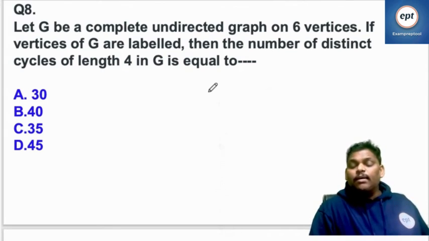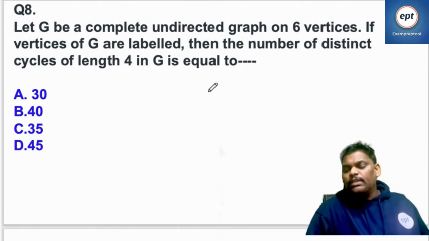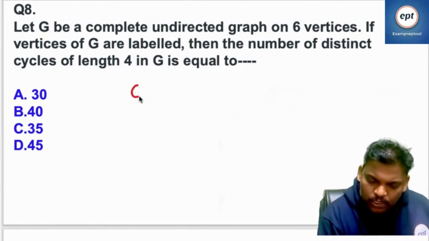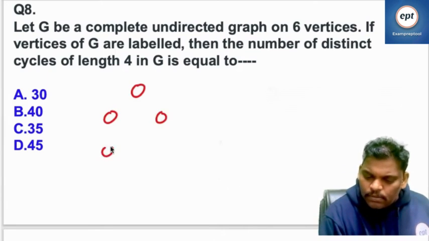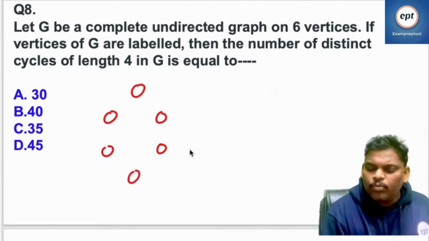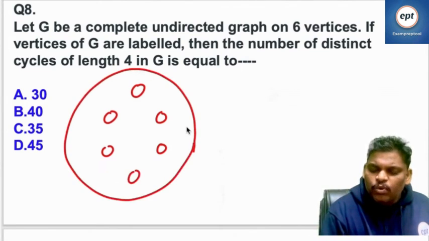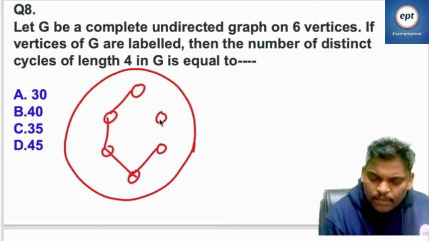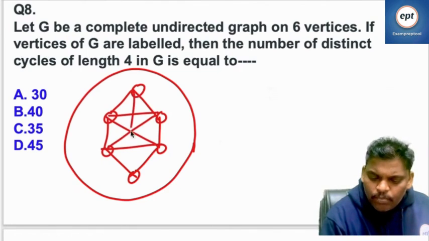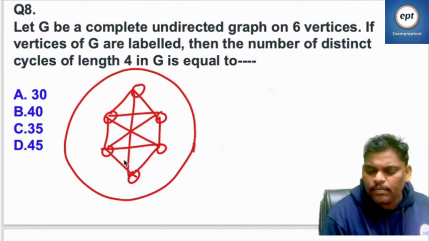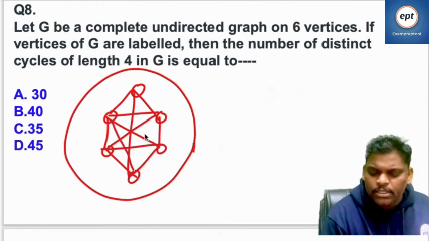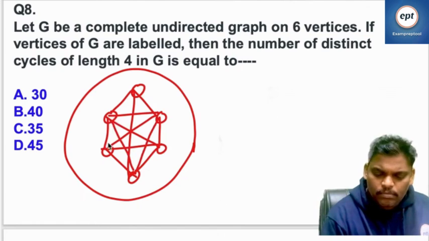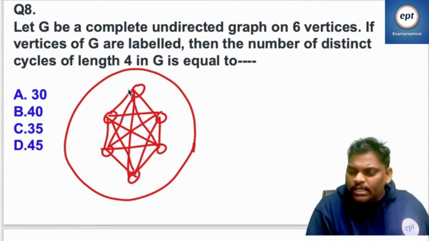It is a complete undirected graph. Remember, it is a 6 vertex complete undirected graph. Complete means every possible combination is there. Six vertex, undirected graph.